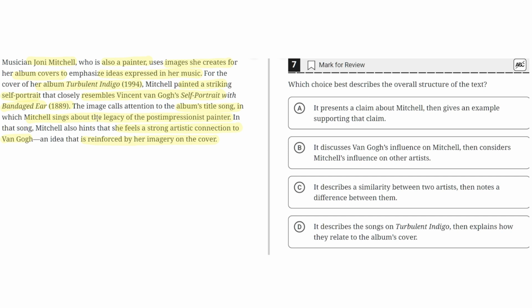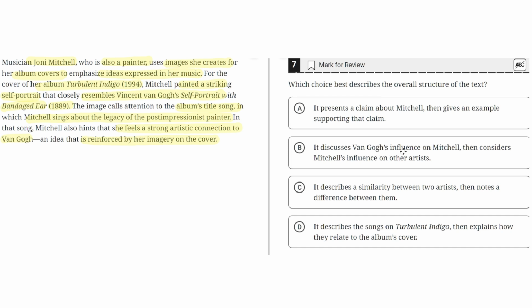self-portrait, and then the rest of this passage describes how she was connected to Vincent van Gogh, and in her music, her song sings about the legacy of the post-impressionist painter. So A seems to be the correct answer.